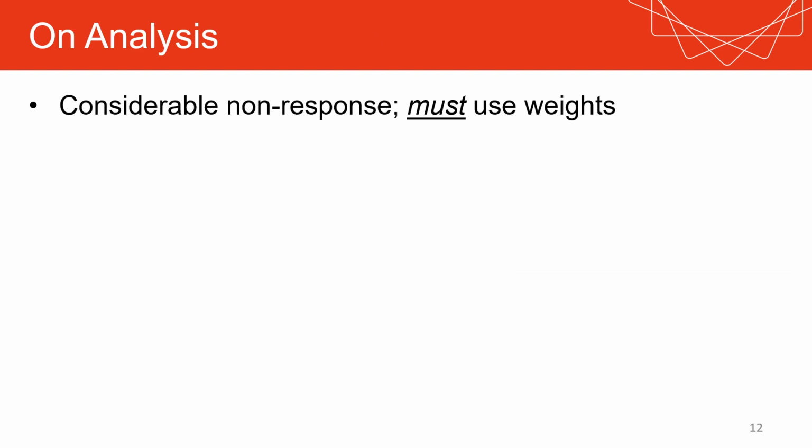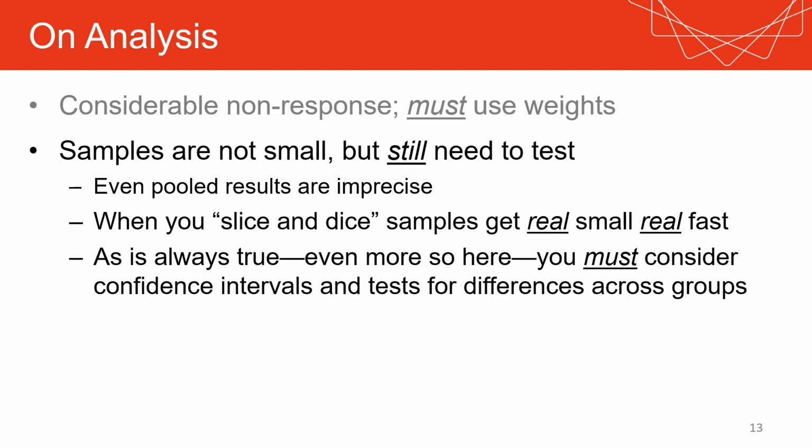Now I want to give you a couple of pointers about analyzing these data. The first pointer is that there is considerable non-response in these data, and therefore you must use the weights and in fact also the appropriate survey commands. The second point is that the samples for these surveys are not small, but you still need to test. Even the pooled results are often much less precise than you would expect. And certainly when you slice and dice the data for subgroups, the samples get real small, real fast. As is always true, and even more so here, you must consider confidence intervals and test for differences across groups.